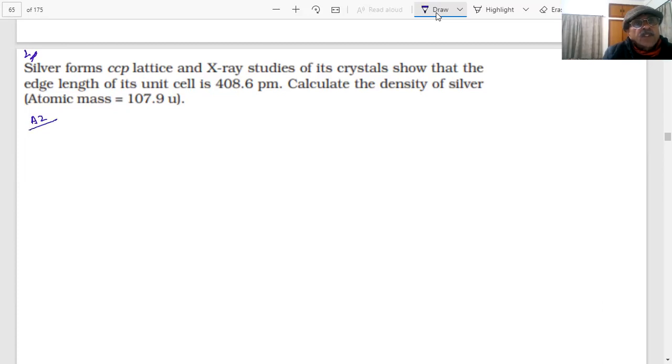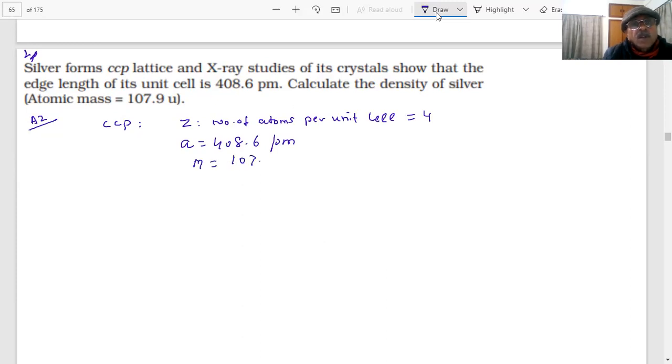Silver forms CCP, students. For CCP, what is the value of Z? 4. That is the number of atoms per unit cell. The edge length is 408.6 picometers. To calculate the density we need the atomic mass of silver, which is 107.9 u, so I put it as 107.9 gram per mole.